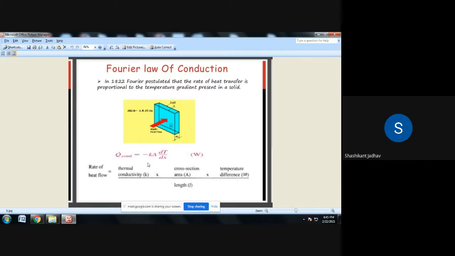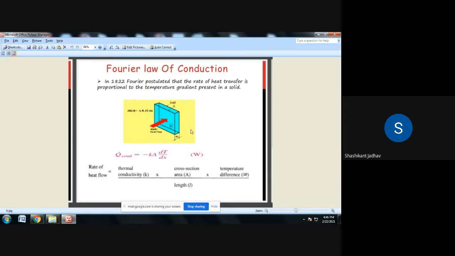What is the reason? Suppose the left hand surface has temperature T1 and the right hand surface has temperature T2. Heat transfer takes place from the left hand surface to the right hand surface, and at the time of heat transfer the temperature is reduced, so T1 is greater than T2. Suppose we continuously increase dx. If dx increases, what will happen? The temperature continuously reduces.